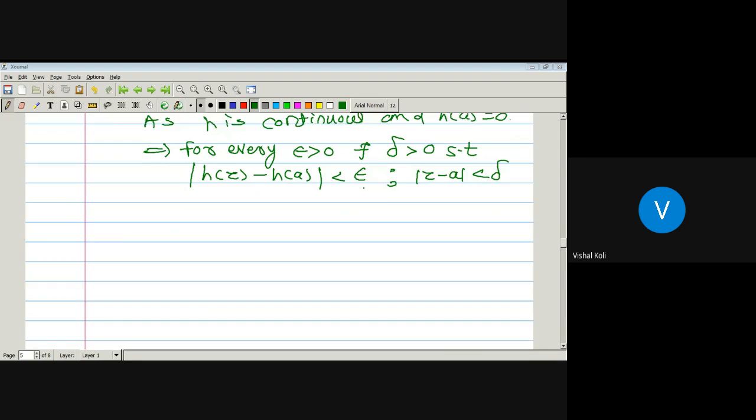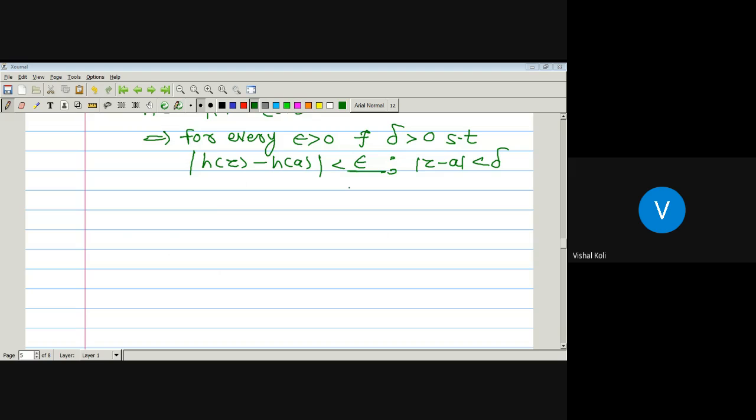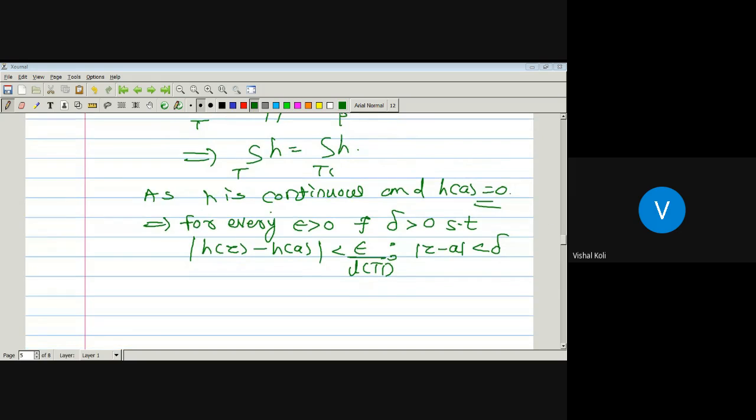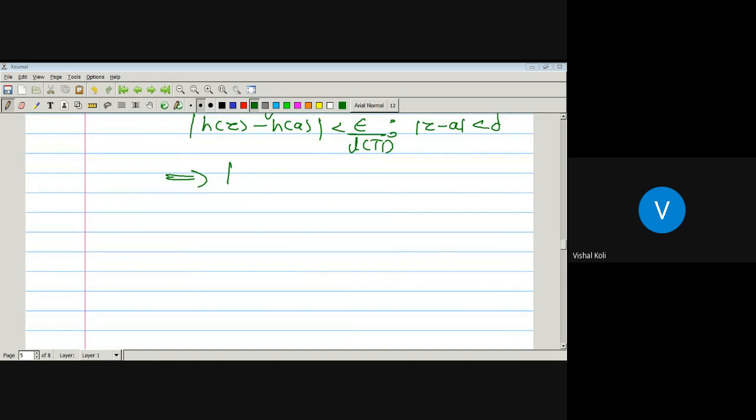Okay, so instead of epsilon, we will take epsilon divided by length of T1. As epsilon is arbitrarily small, if it is divided by length of T1, then it is again small. So by definition of continuity, modulus of H of Z minus H of A is less than epsilon upon length of T1 whenever modulus of Z minus A is less than delta. But H of A is equal to 0, which implies modulus of H of Z is less than epsilon upon length of T1 whenever modulus of Z minus A is less than delta.